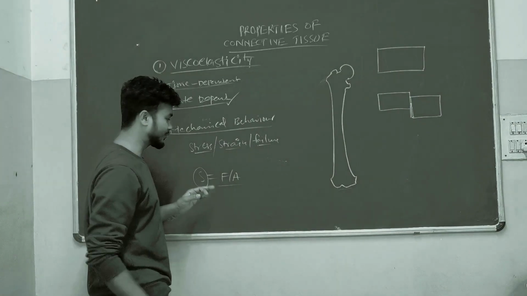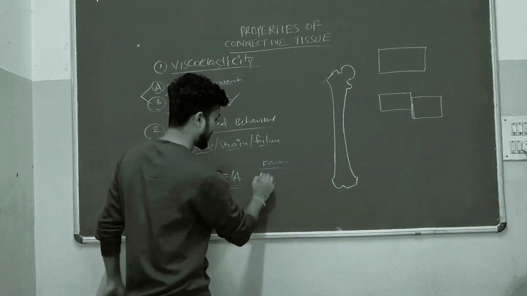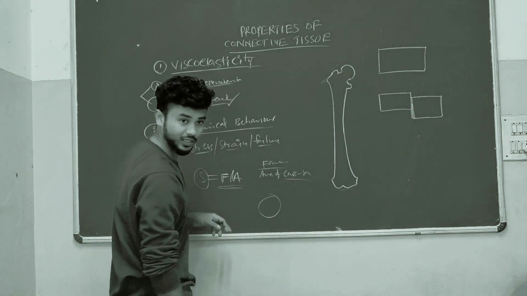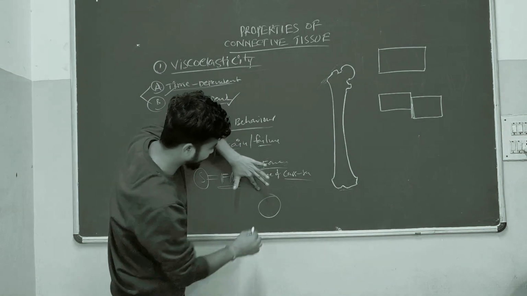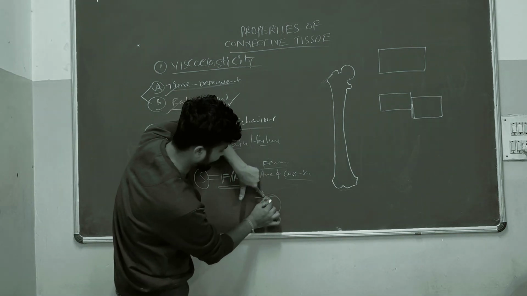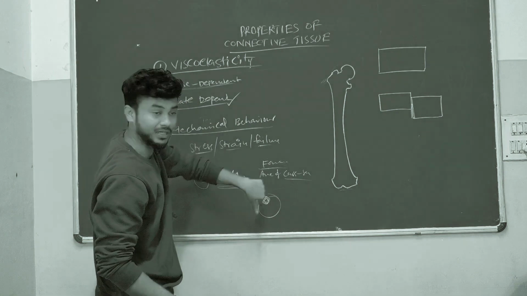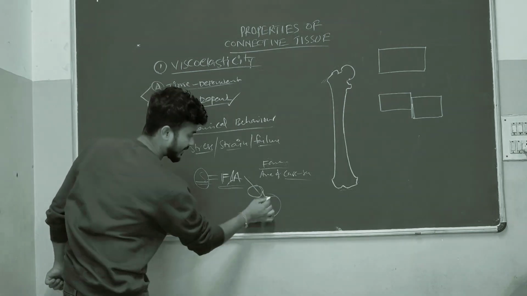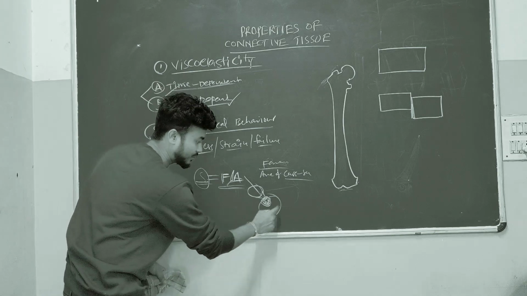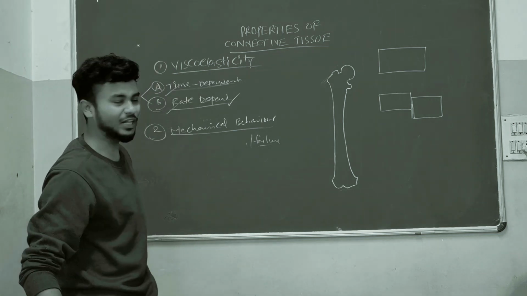Stress equals force divided by area. Force is how much force we are applying. Area means the cross-sectional area. If you are giving a force to an object, on which area are you giving the force? Stress equals force divided by area. Strain means because of this force, what will happen to that object.